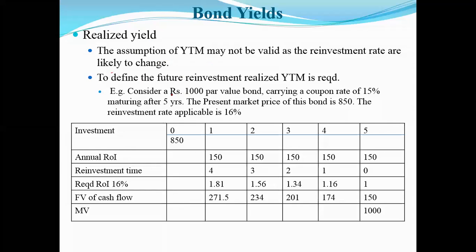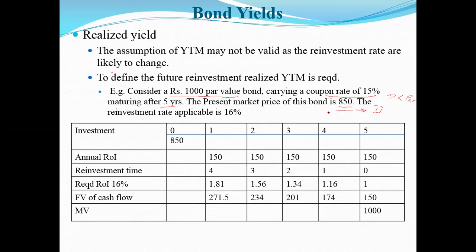Now, let us say that we have a bond which is around 1,000 rupees par value. Let us say you are willing to purchase this bond, which has a coupon rate of around 15%, and the maturity period is 5 years. As you said in the morning, this bond is presently being offered at a discount. Why? Because its price is less than the par value, therefore the bond is issued at a discount.